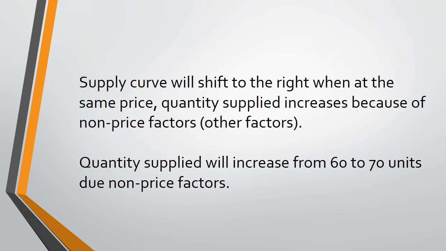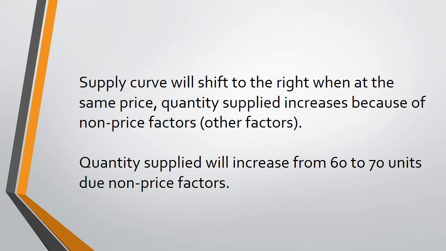Okay students, discussing the rightward shift in supply curve or increase in supply, always remember that when factors other than price move in a favorable direction, whether it is the decrease in cost of production or increase in state of technology or any other factor that is moving in a favorable direction, that move will always cause the supply curve to move towards its right, because the quantity supplied is increasing and on the y-axis there is no change in price.